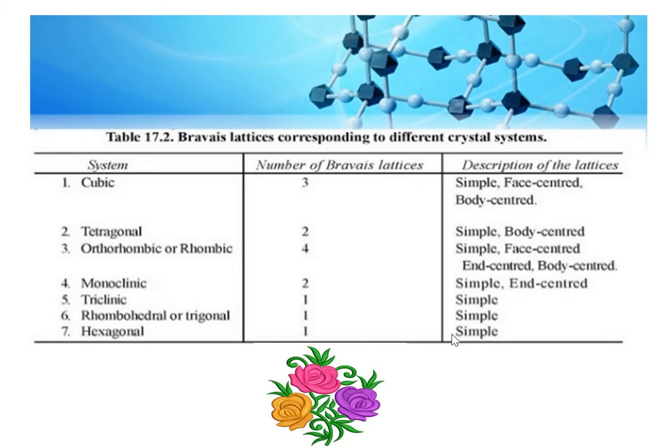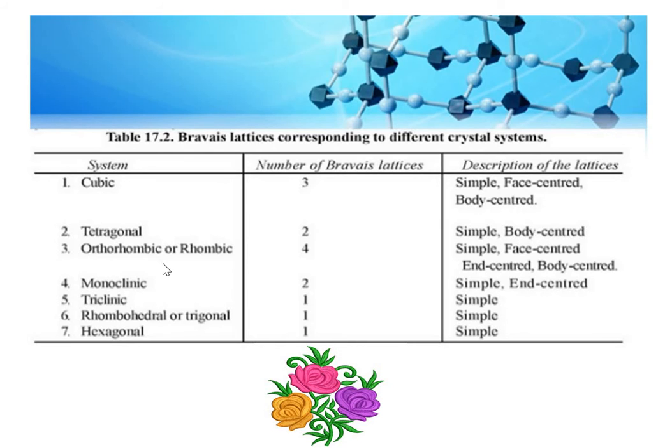Now, we have to study the Bravais lattices corresponding to different crystal systems. For example, first system, cubic system, in all 3 Bravais lattices, and the description of these 3 Bravais lattices are simple, face-centered and body-centered. SC, FCC and BCC. In tetragonal crystal structure, 2 Bravais lattices, one is simple and second is body-centered.